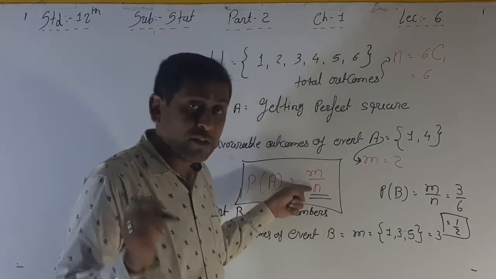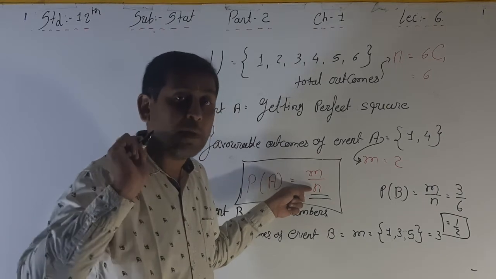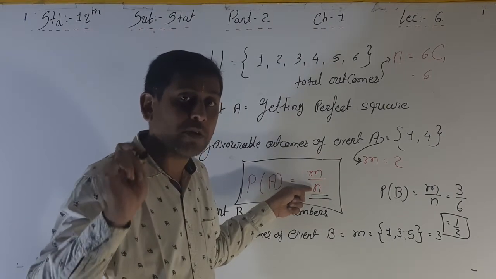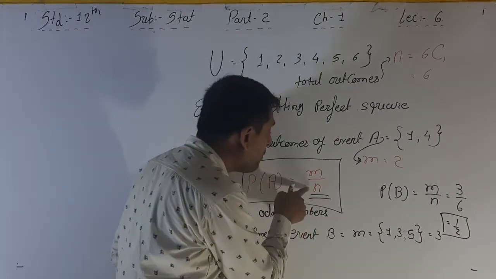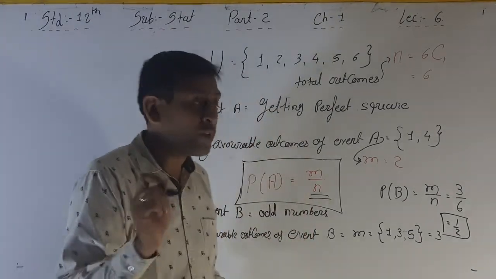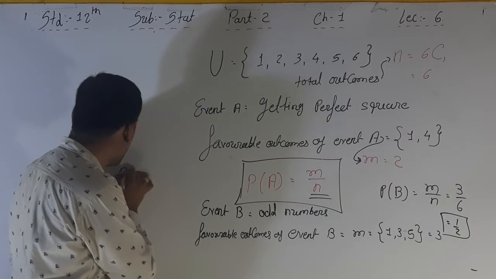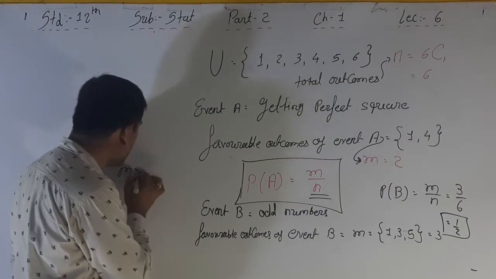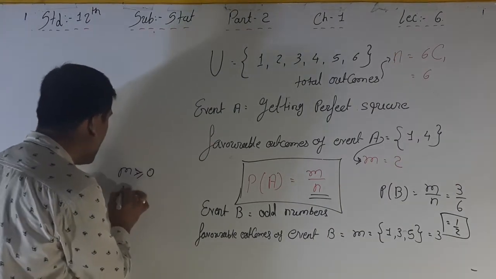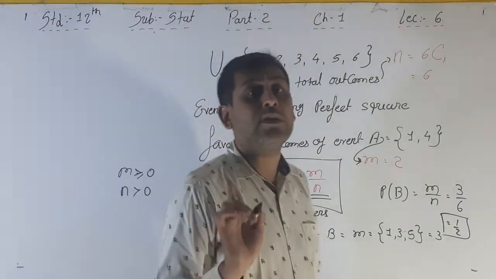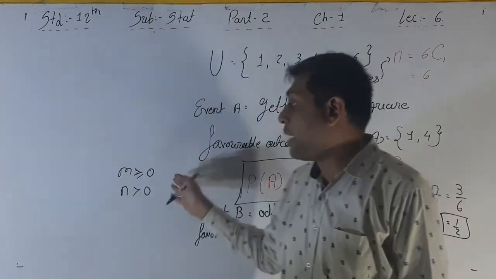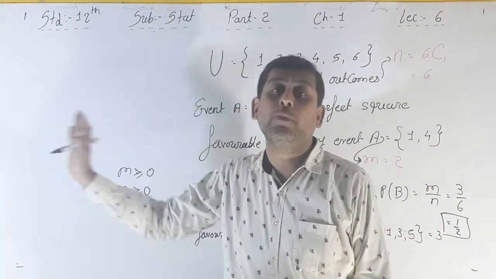If N is 0, then it is an impossible probability. That's why M may be 0, but N is never 0. So M is greater than or equal to 0, and N is only greater than 0. That is, N is a positive number and M is 0 or a positive number.